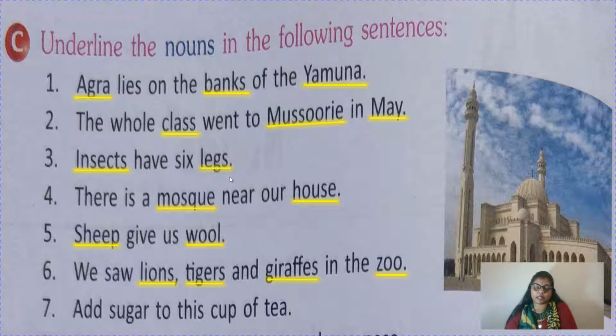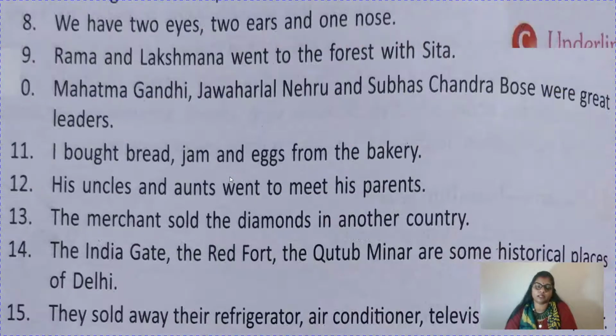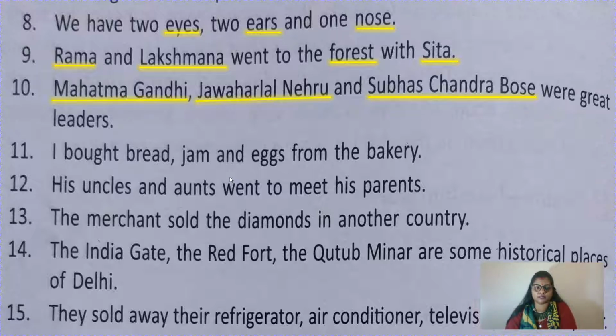Add sugar to this cup of tea. So sugar, cup and tea, all these three are things. We have 2 eyes, 2 ears and 1 nose. So eyes, ears, nose are things. Rama and Lakshmana went to the forest with Sita. So children, here Rama, Lakshmana and Sita, they are names of persons. But forest is the name of a place. Mahatma Gandhi, Jawaharlal Nehru and Subhash Chandra Bose were great leaders. So Mahatma Gandhi, Jawaharlal Nehru, Subhash Chandra Bose and leaders, they are names of persons.